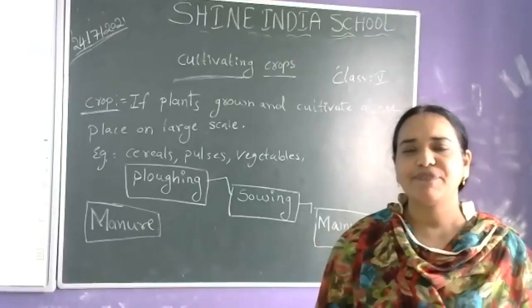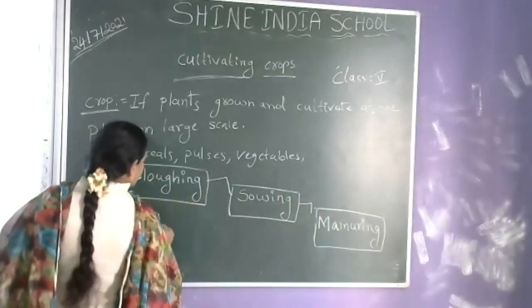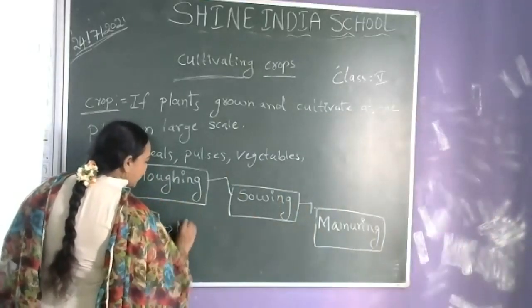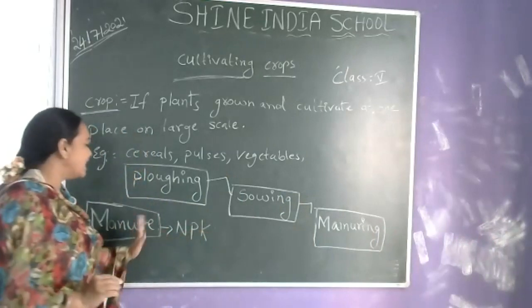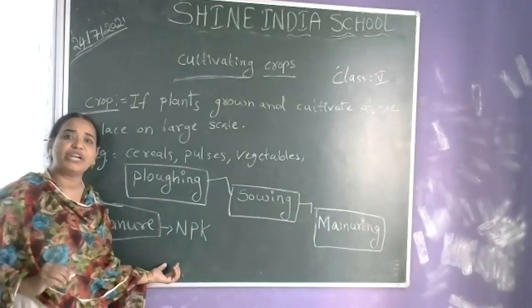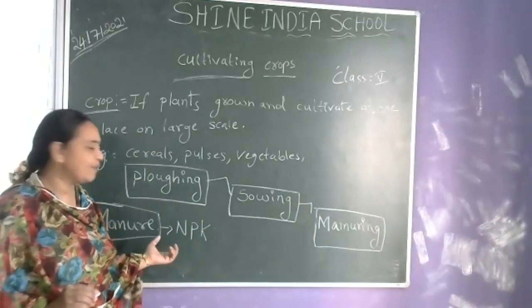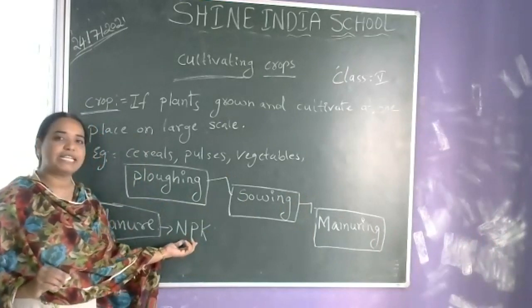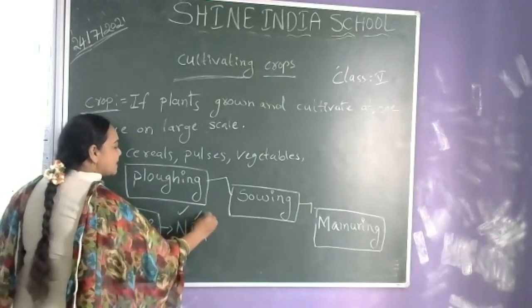So what do we get from this manure? NPK. What is N? What is P? What is K? These are the very important nutrients which are required for the crop. The crop requires these three nutrients: nitrogen, phosphorus, potash.